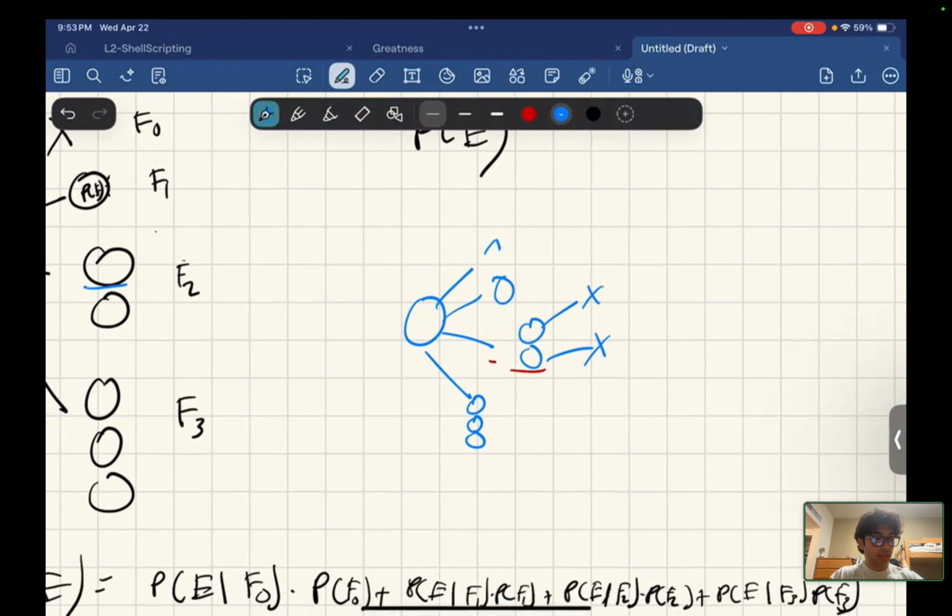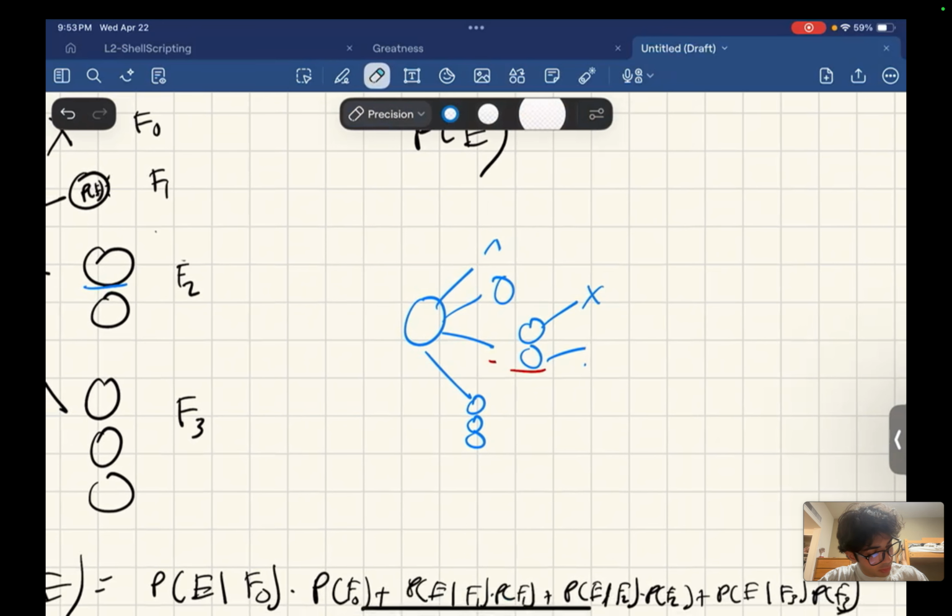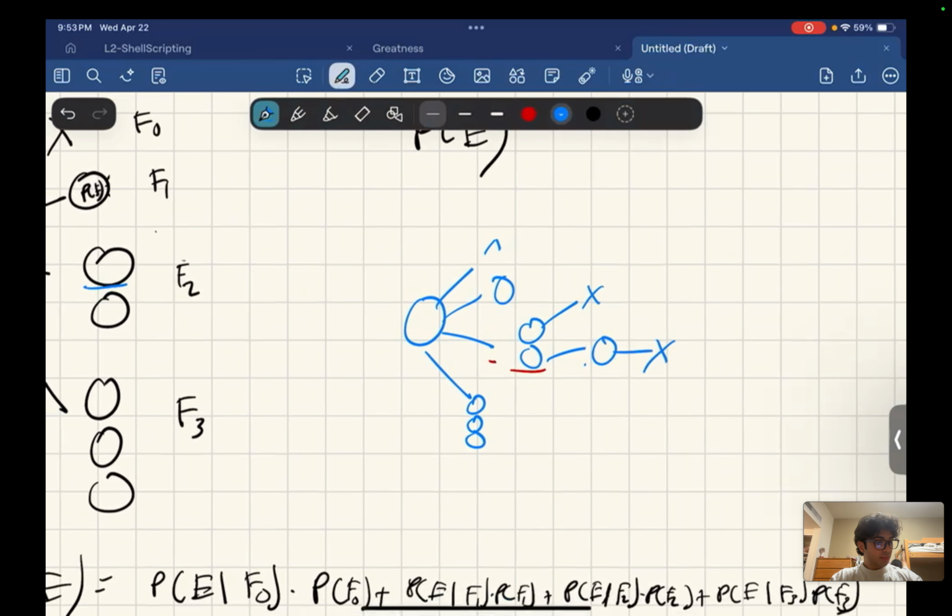Or it can double, this one can die, and this one can stay the same and then die. But as long as we lead to the main amoeba and all of its offspring, all the children of that one amoeba, dying, that's probability of E occurring.